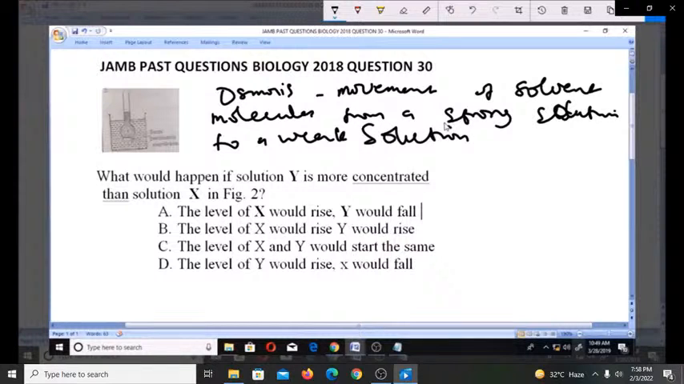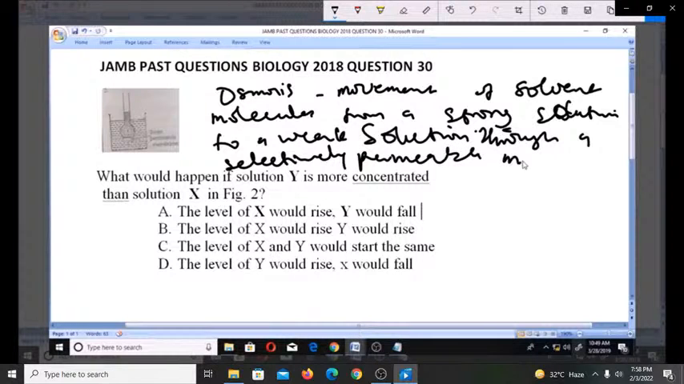Movement from strong solution to a weak solution through a permeable membrane. Through a what? Permeable membrane. Or you call it through a selectively permeable membrane. So that's what happens in osmosis. From a what? Strong solution to a weak one.